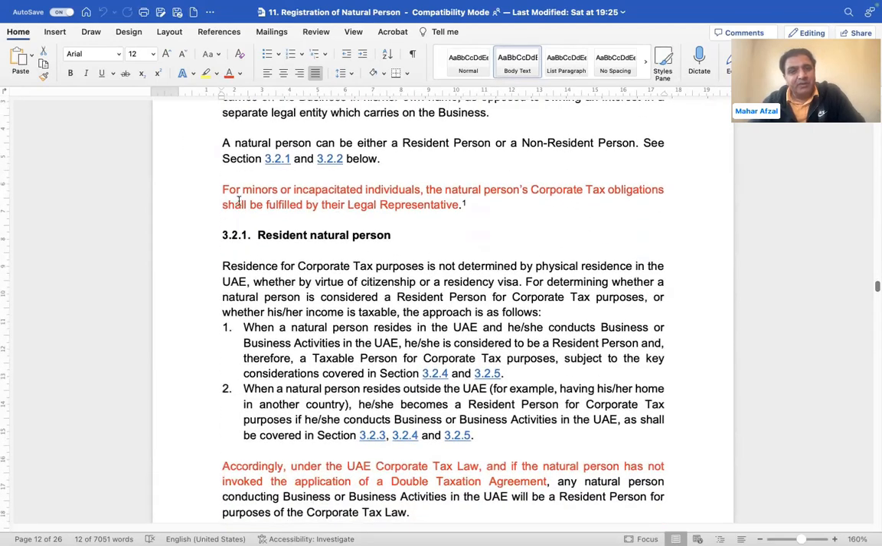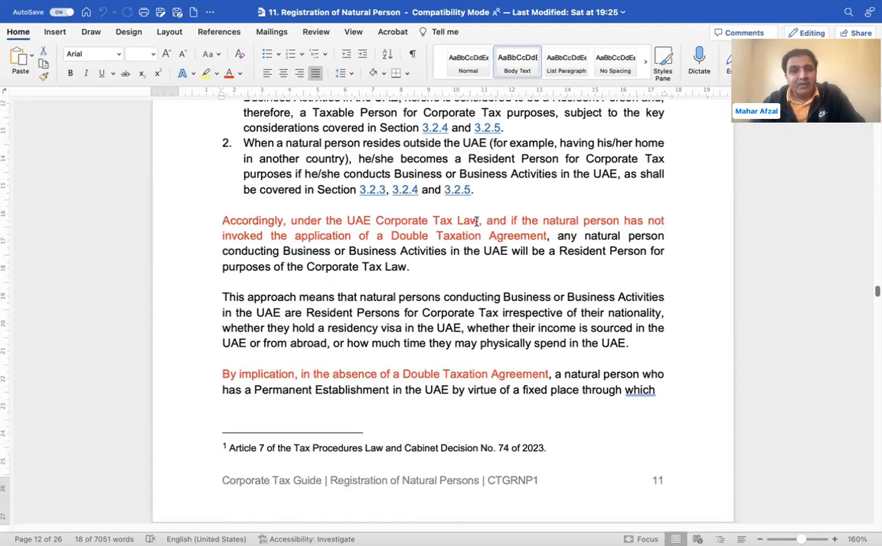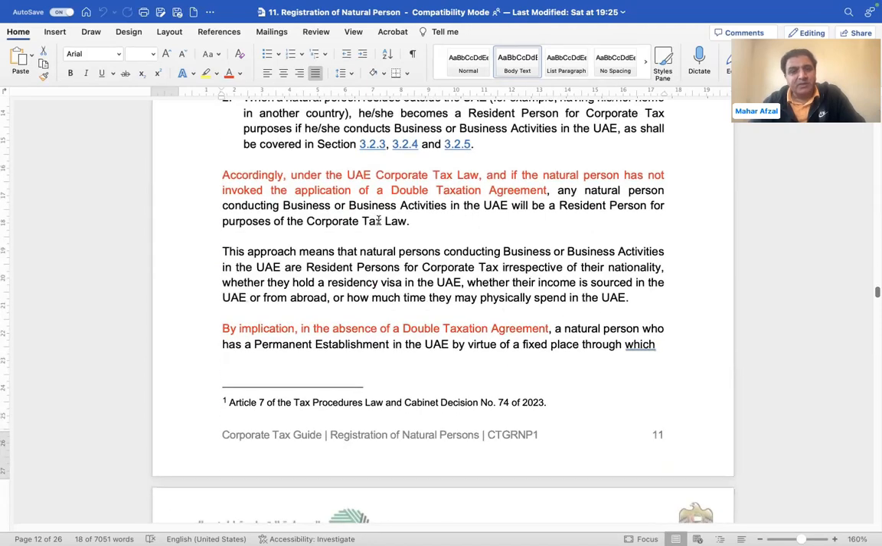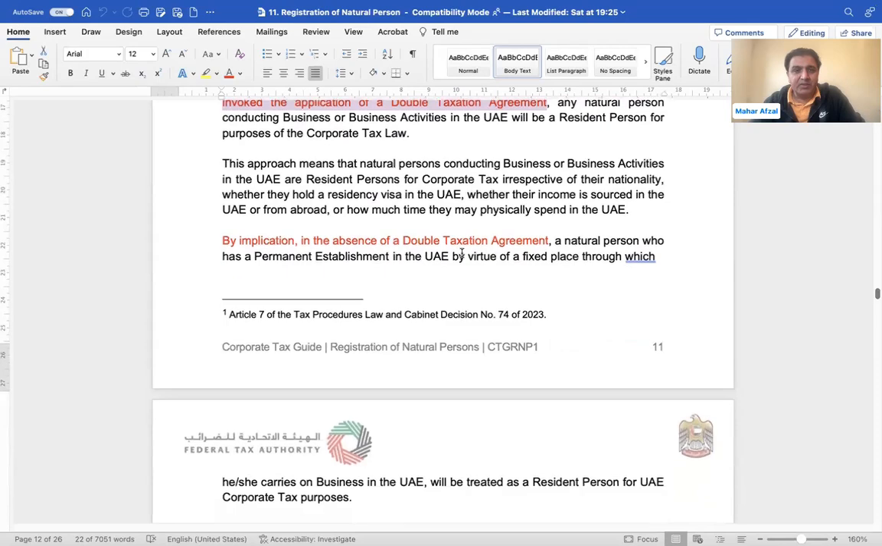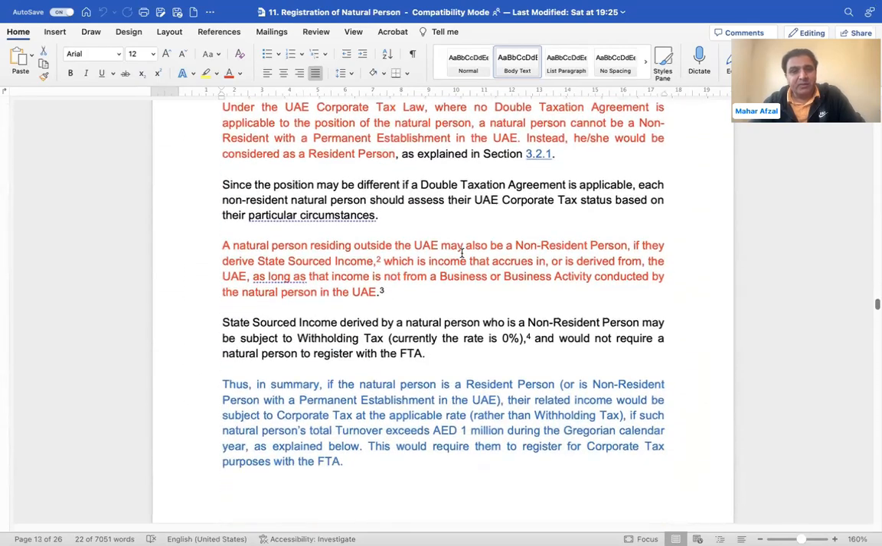For minors and others, this is another good line. Basically, if you are a minor or an individual conducting a business as a sole establishment, you will still be liable to register, but the legal representative will be liable to represent you in front of the Federal Tax Authority. Another highlight is if a natural person has not invoked this. We have already discussed in detail when the double tax treaty is invoked and when it is not invoked. If invoked, what will be the treatment? If not invoked, what will be the treatment? This is the same thing that we already discussed.